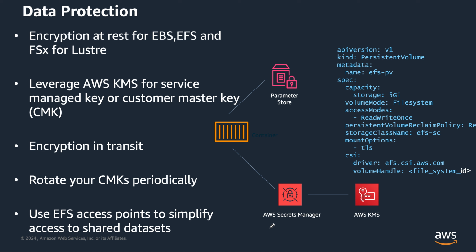So for encrypting your data at rest, when I say data, it means your data is stored in EBS, EFS, or FSx for Lustre. That's what you're using for EKS, right? So for that, you can utilize KMS, that is Key Management Service, where you can leverage the keys which AWS gives, or you can create your own customer master key as well. If you want to import the keys, of course, that is also possible. For encryption in transit, you can import the certificate with the help of ACM, that is AWS Certificate Manager, right? If you want to rotate your keys periodically, of course, you can do that as well.